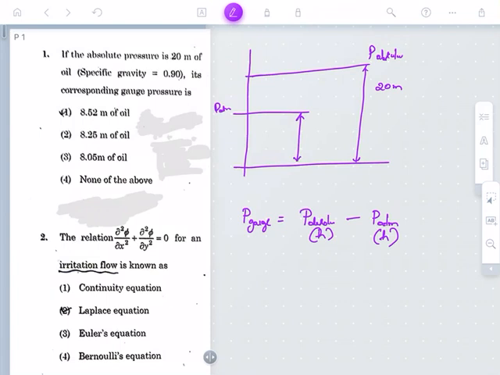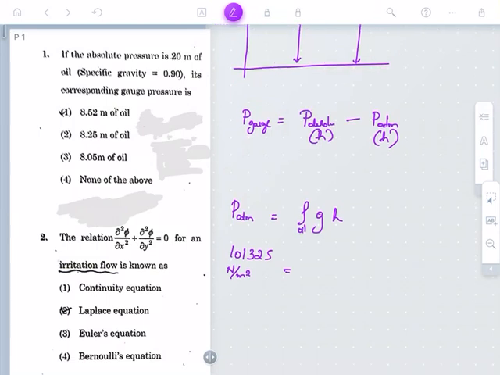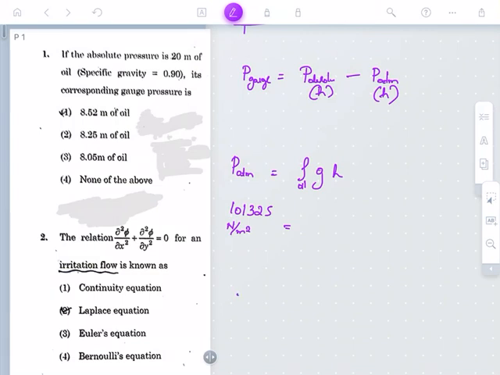In order to find that height, let me make use of the formula P atmospheric is equal to rho g h. The value of atmospheric pressure is 101,325 Newton per meter square, which is also called Pascal. Now what is the density of the oil? How to find it?